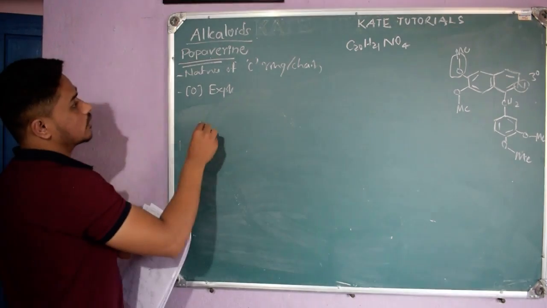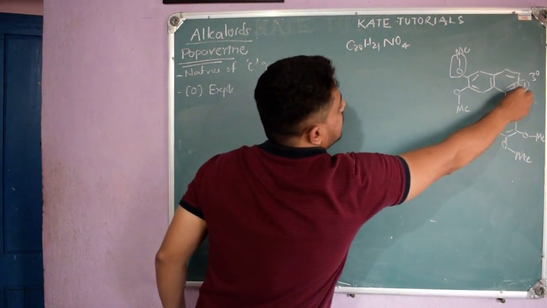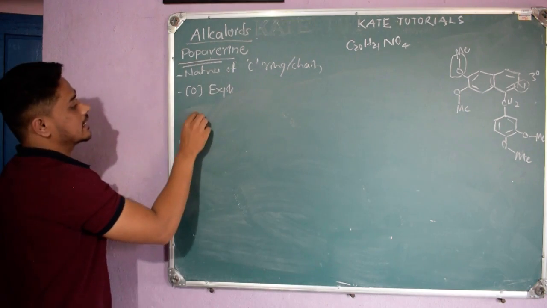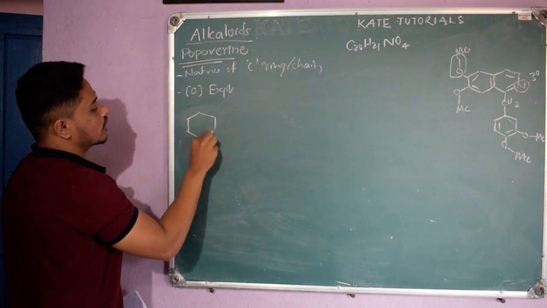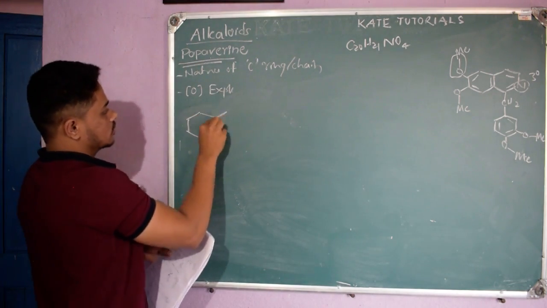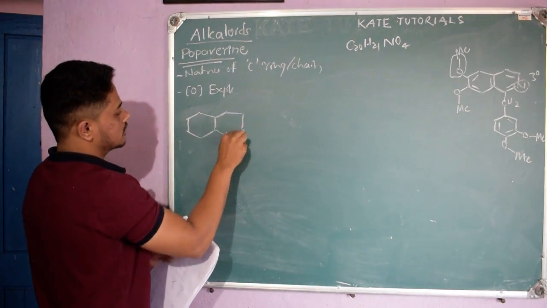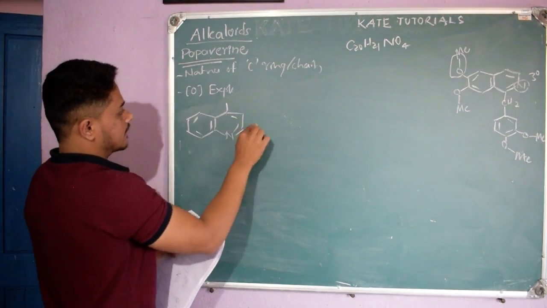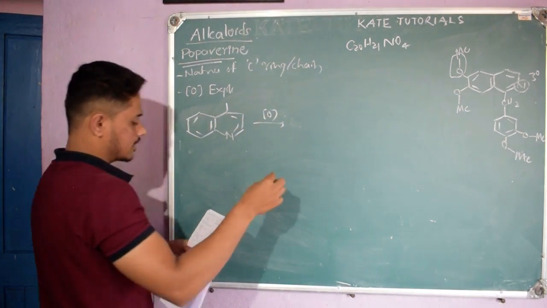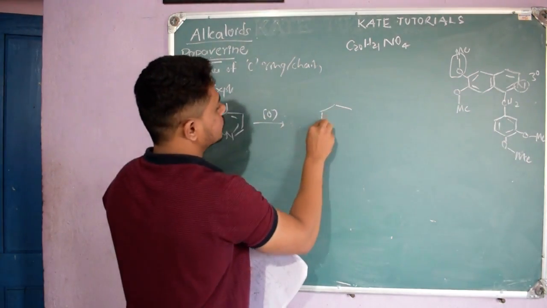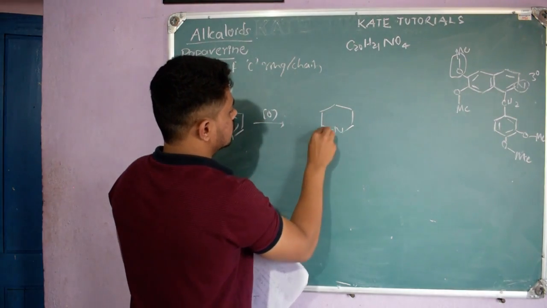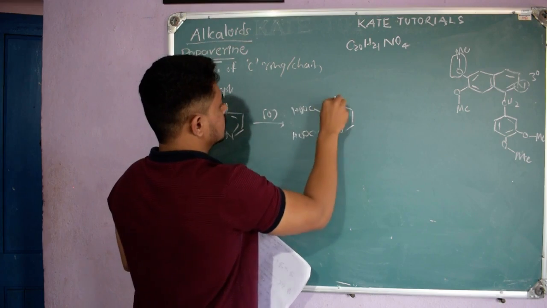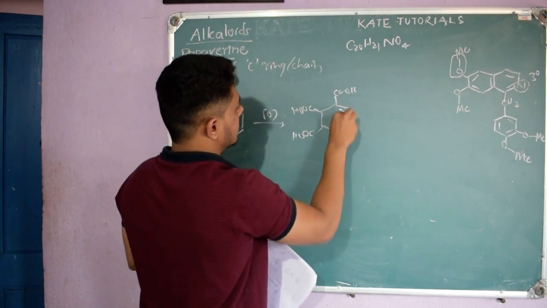So first what they do, this papaverine is having isoquinoline structure, right? Because this is isoquinoline, but initially scientists thought it might contain quinoline structure, right? So initially they thought this might be the structure, and they did the oxidation and they got this product, COOH, COOH, COOH, and it is aromatic.